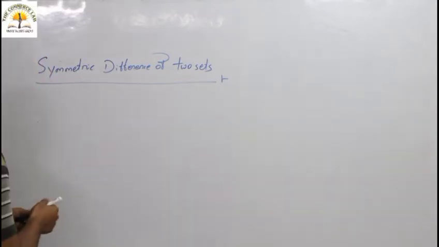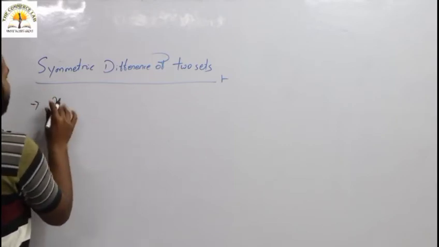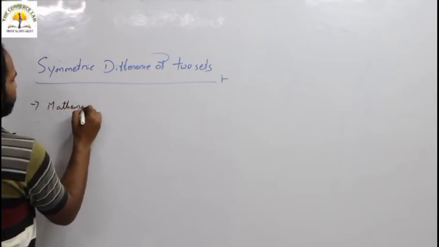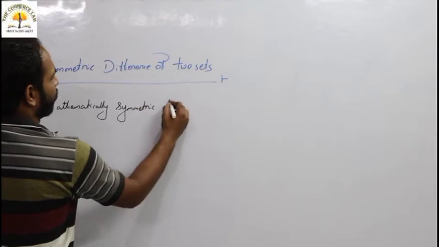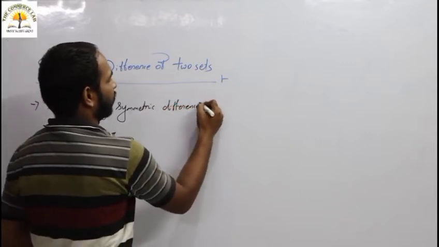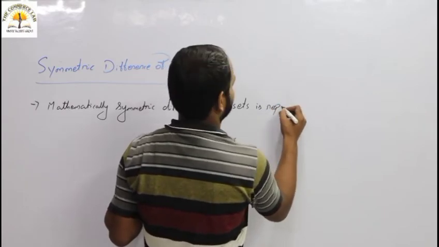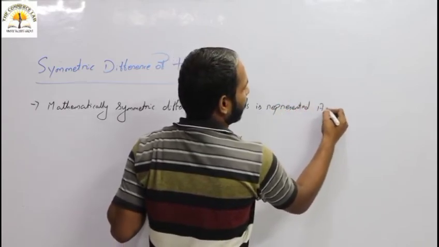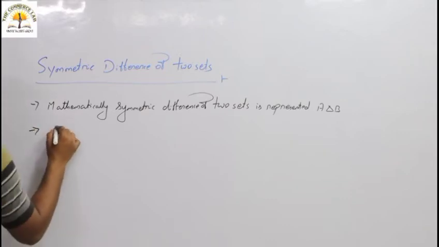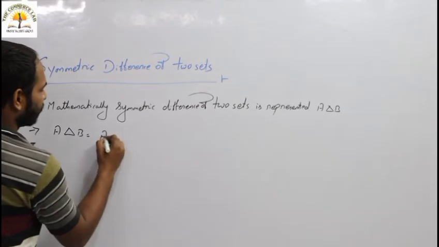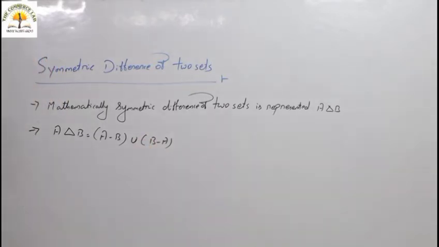Now, mathematically, the symmetric difference of two sets is represented as A delta B. Then A delta B is equal to A minus B union B minus A.